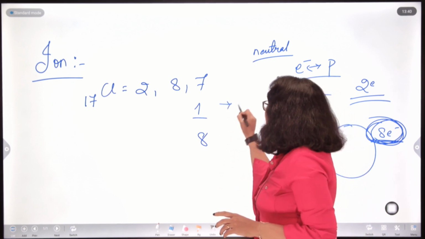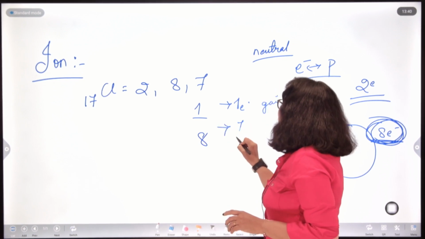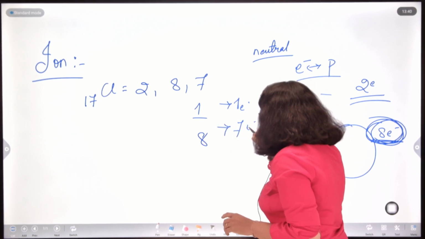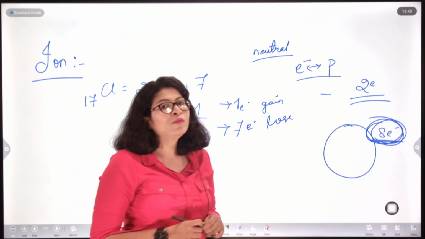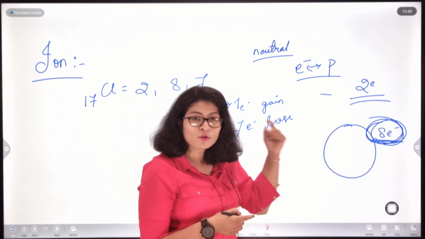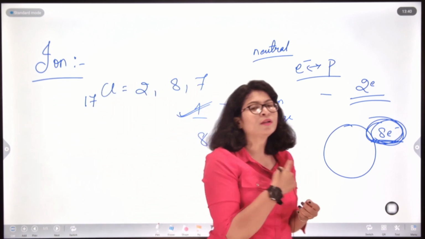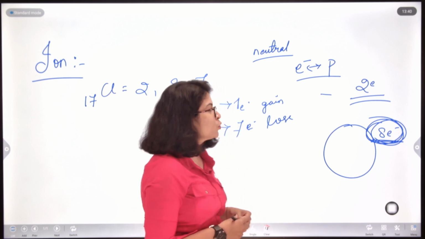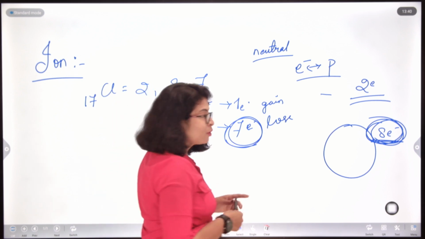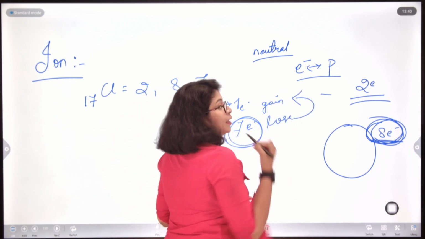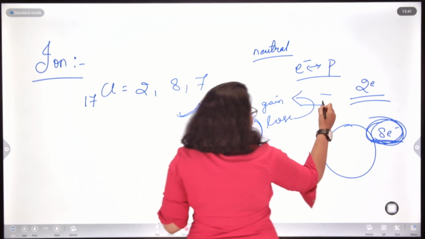It can either gain one electron or lose 7 electrons to attain the stable octet configuration. Now, what will be a more energy expenditure process for chlorine? Obviously, gaining one electron is not that difficult a task, right. It can take one electron from any atom in its vicinity. So, rather than losing 7 electrons, chlorine will take up gaining 1 electron and converting itself to its octet configuration.